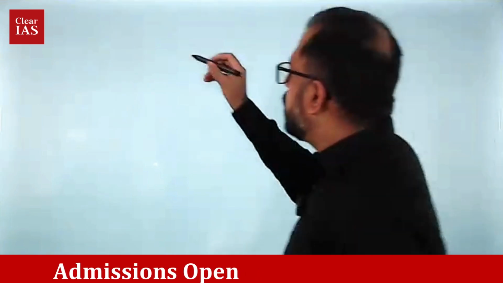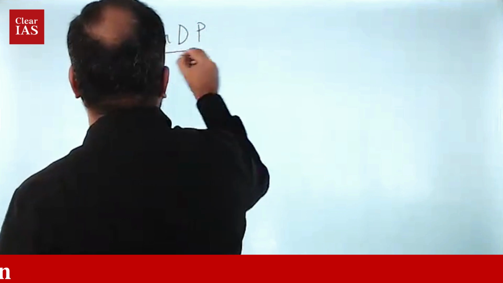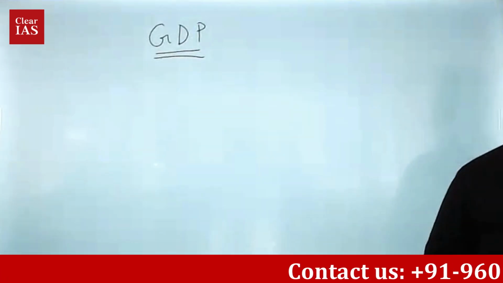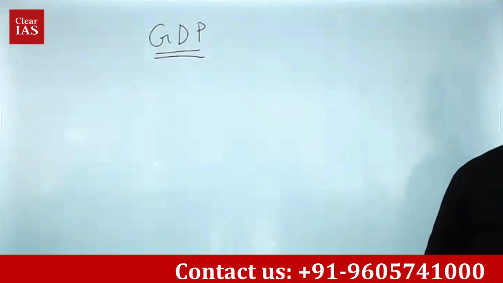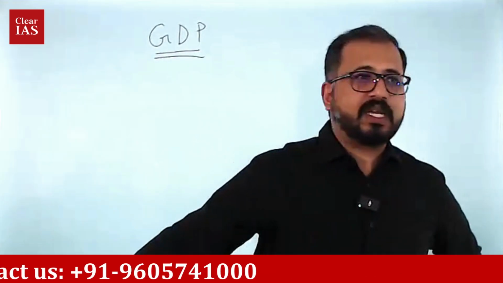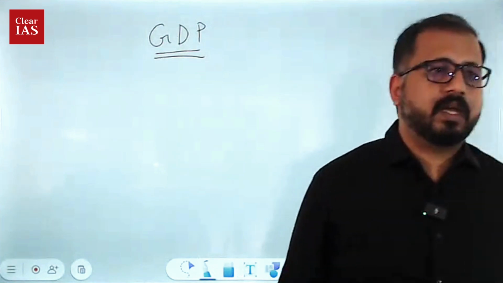So what is GDP? How will you define GDP? Can somebody give the expanded version of GDP? Gross domestic product. Okay, perfect. GDP means gross domestic product. Now, can you define what is GDP? GDP is the money value of the final goods and services produced within the economic territory of a country.